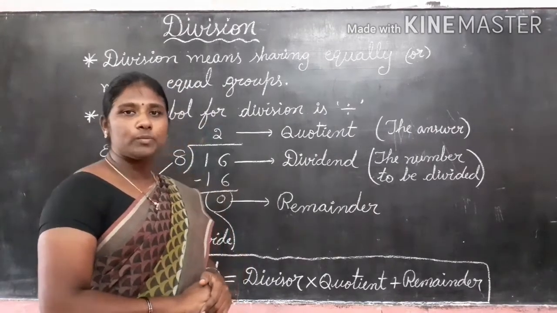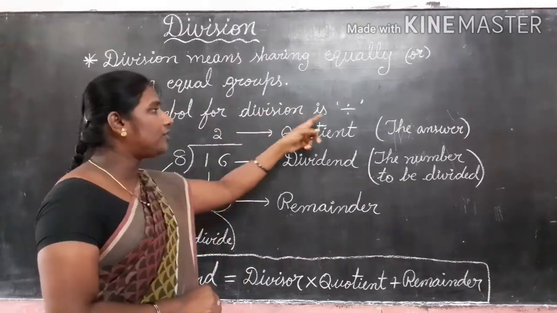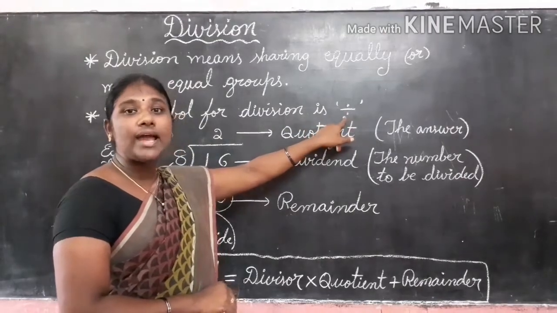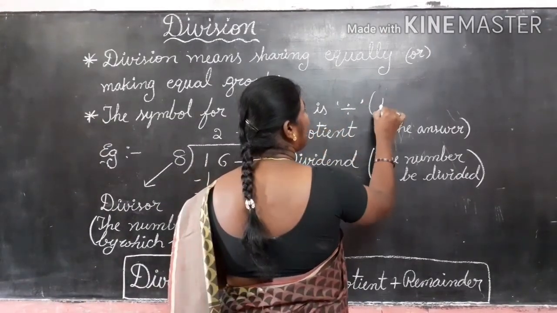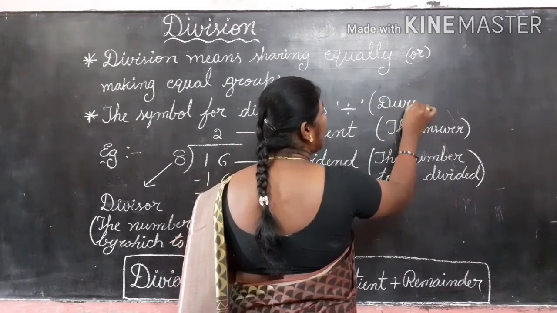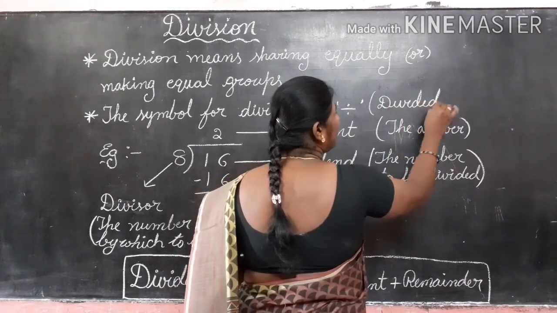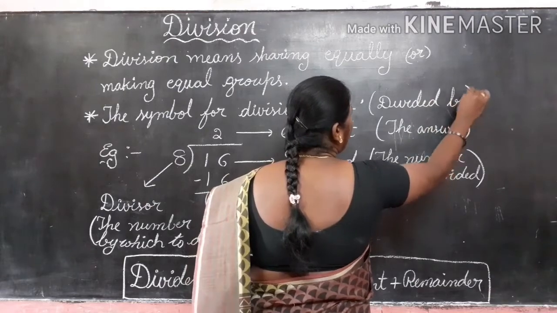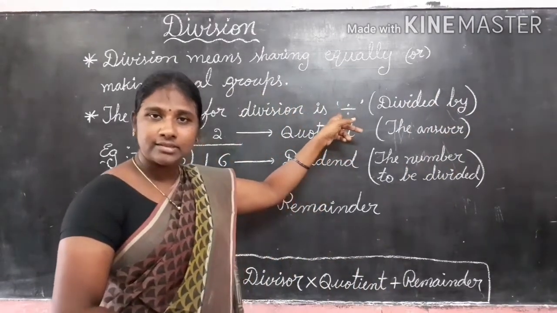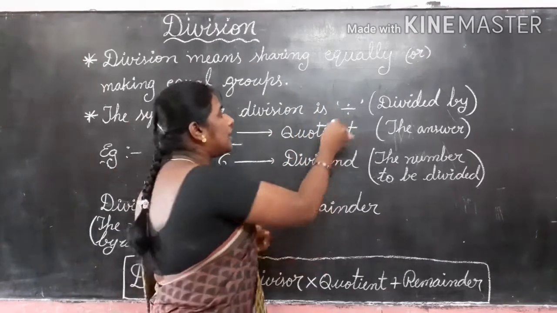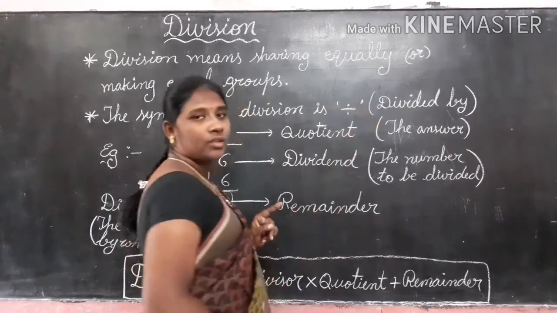Making equal groups. What is the symbol for division? This is divided by. How do we read it? Divided by. This is the symbol for division.